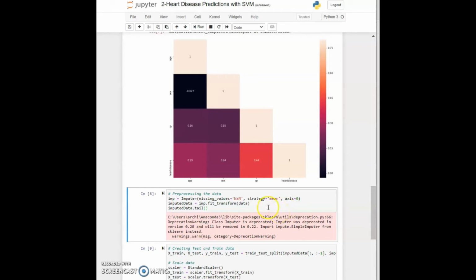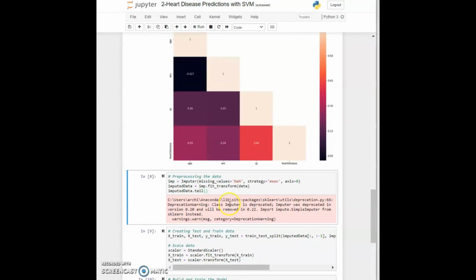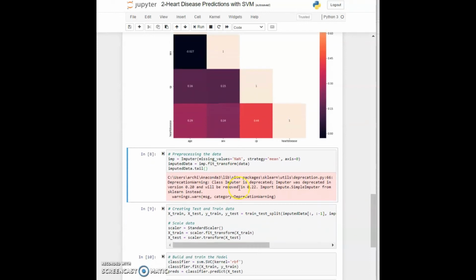So finally, we are getting imputed data. Then by using fit and transform, we pass the data in here and we will get the imputed data. And if you do a dot tail, you will see that there are no NaNs in the data.